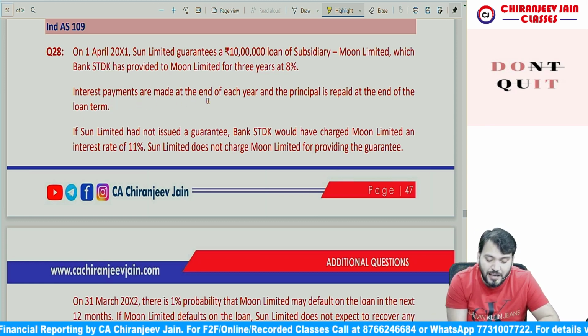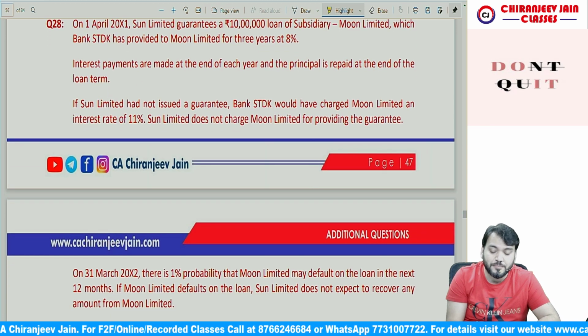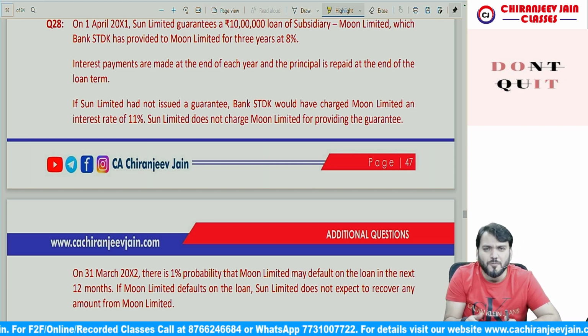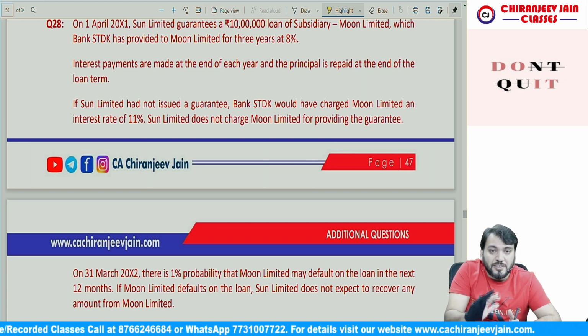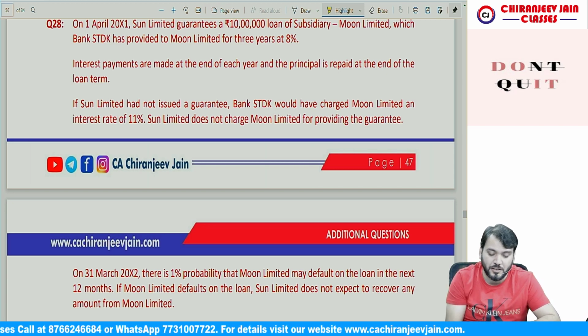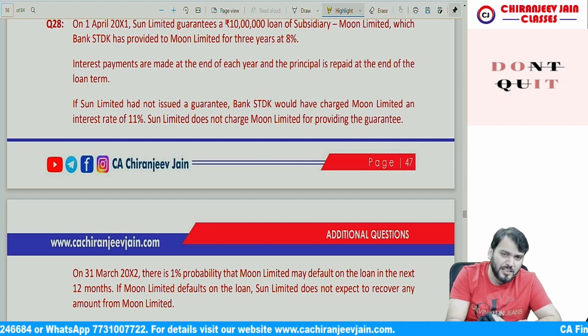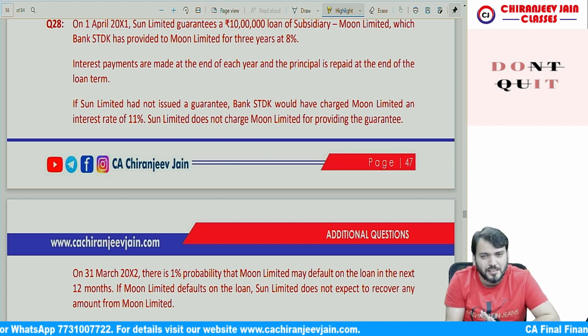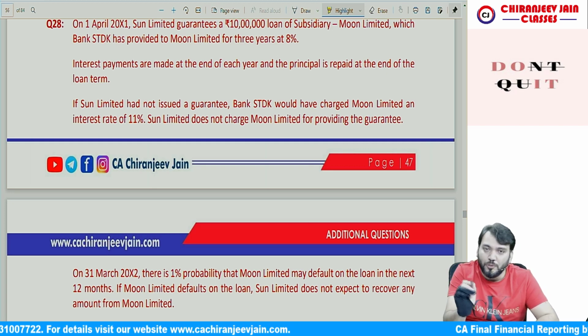Interest payments are made at the end of each year and the principal is repaid at the end of the loan term. If Sun Limited had not issued a guarantee, the bank would have charged Moon Limited an interest rate of 11%. Of course, if the guarantee is not given, the credit risk will increase. If the risk has increased, the bank will charge a higher rate of interest as a premium. Yes, sir. Sun Limited does not charge Moon Limited for providing the guarantee. Because of their relationship, Sun Limited is not charging anything from Moon Limited.